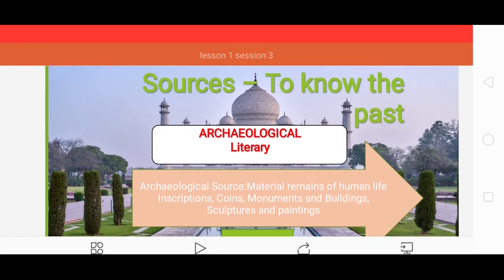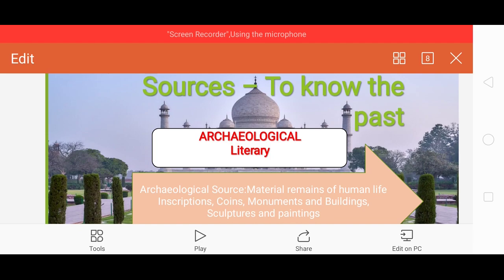Okay, I've given the picture, the Taj Mahal picture. By seeing this, you may be able to understand the topic. Source, different sources. What is a source? Through the source, we know about the past. Okay, now remember, we are learning about Mughal history, the Mughal period.